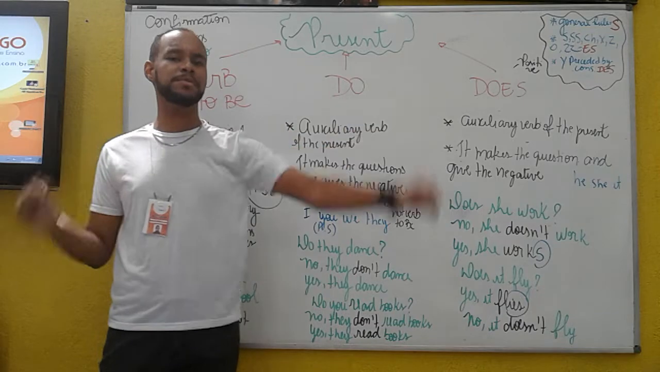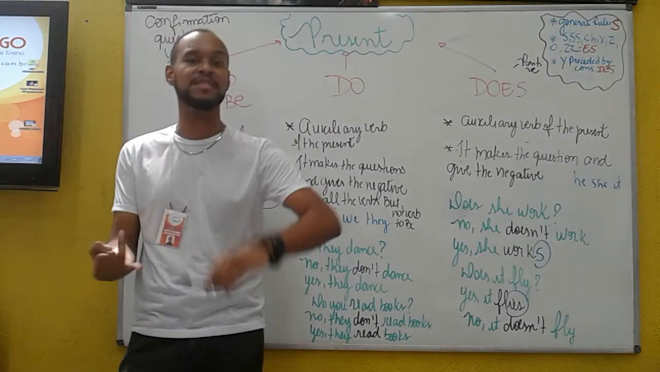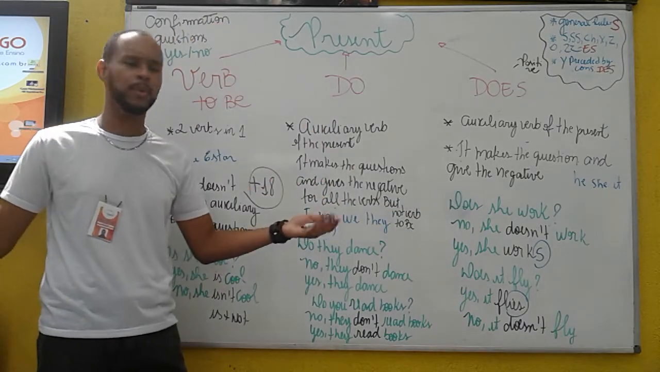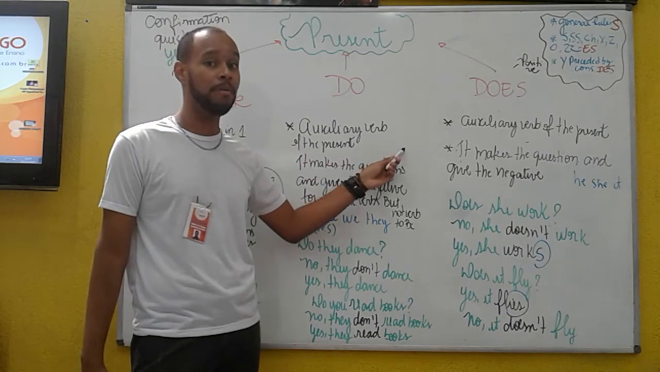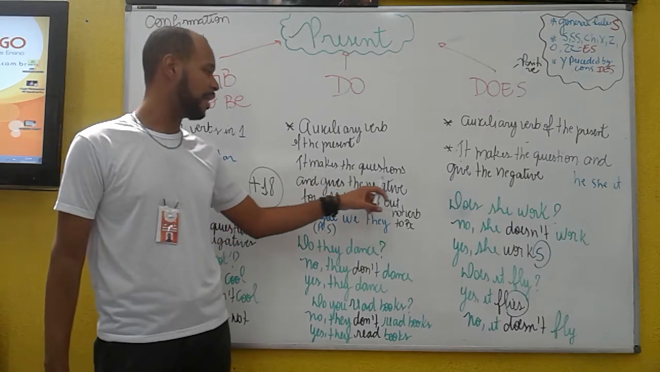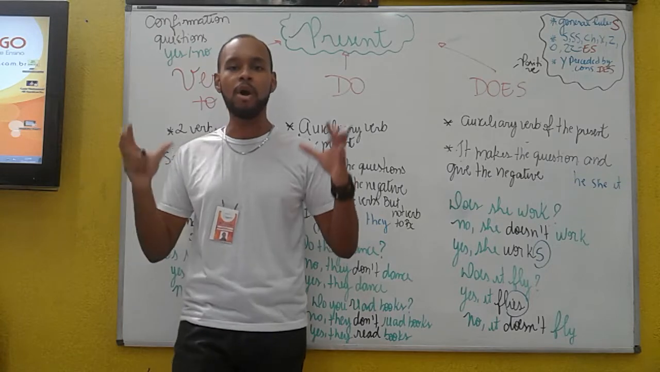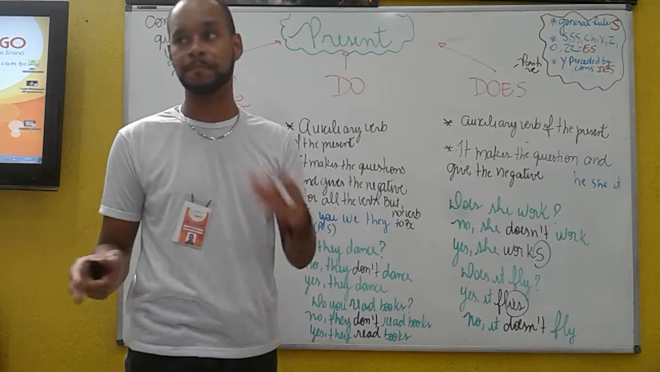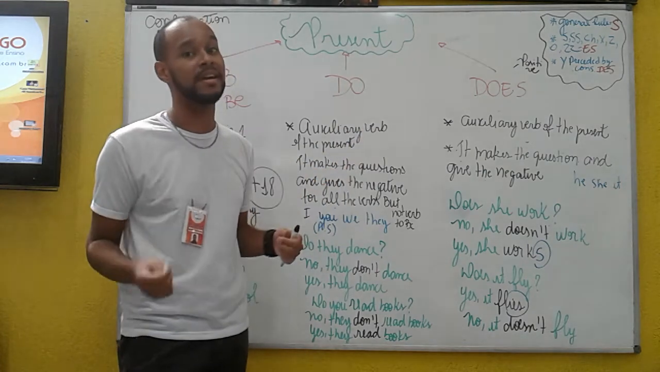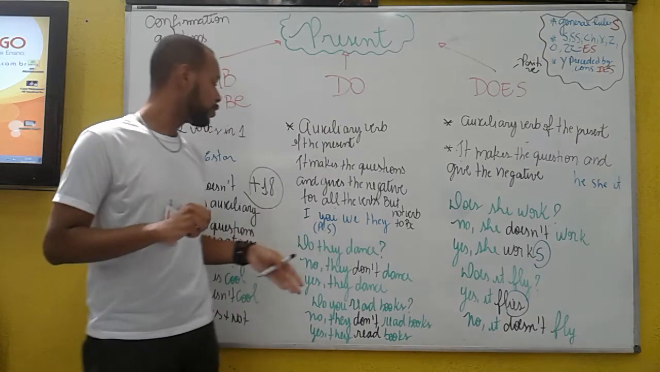But in the other verbs, teacher, what happened? Because this is only one verb. And the verb to dance, to fly, to think, what happens? We have do. What is do? Do is an auxiliary verb, okay, of the present, okay? It makes the questions and gives the negative for all the verbs. So all the verbs that you know in English, they need an auxiliary to make question and give the negative in the present. Okay, we are talking about the present.